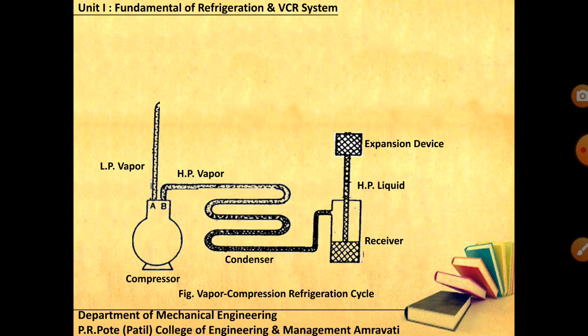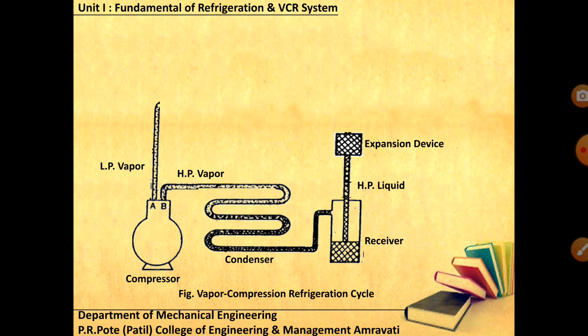The expansion device may be a capillary tube. When you're talking about a domestic refrigerator, you may have a thermostatic expansion valve or an automatic expansion valve. In some cases there would be a manually operated valve. Its main purpose is to reduce the pressure to that required in your evaporator, so that maximum heat transfer is possible.